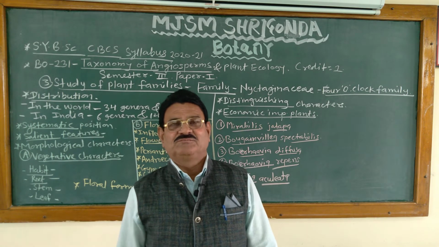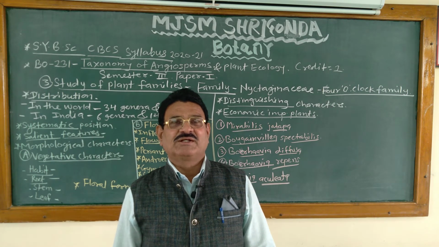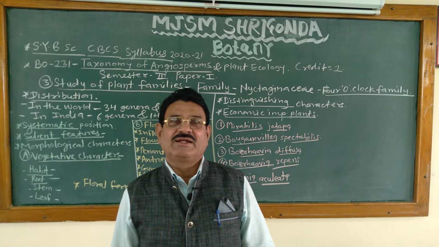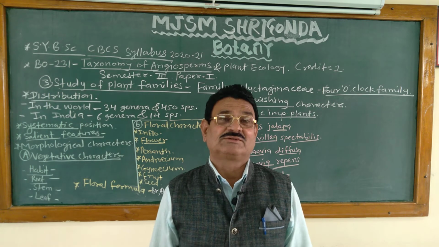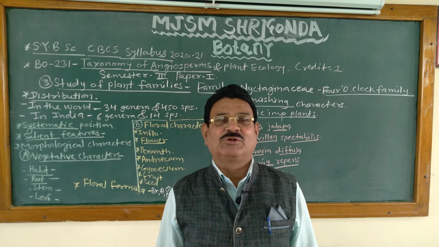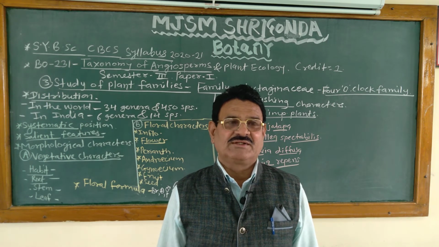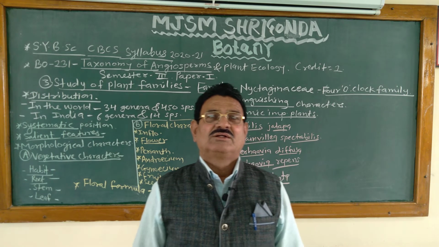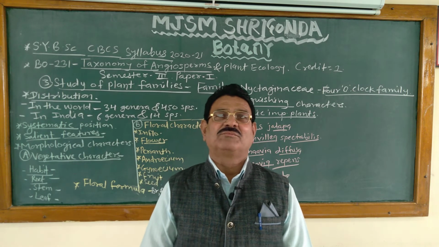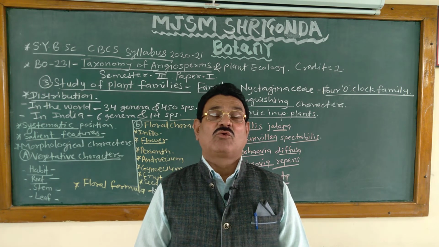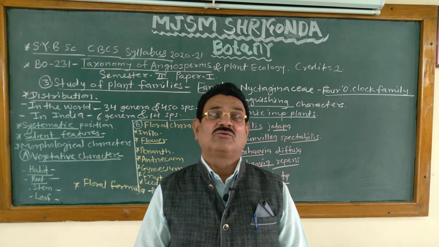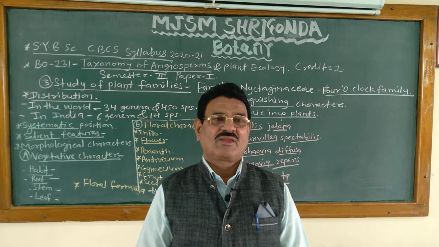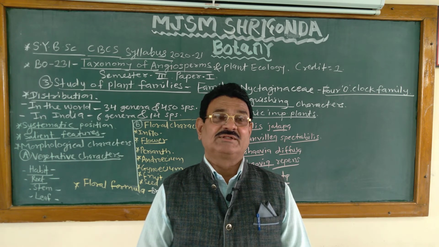Then systematic position, that is kingdom, subkingdom, division, subdivision, class, subclass, and series. Kingdom Plantae, cell wall made of cellulose, chlorophyll present. Division Phanerogams, flowering and seed bearing plants. Subdivision Angiosperms, flowering plants, ovules are enclosed within the ovary and seeds are present in the fruit.